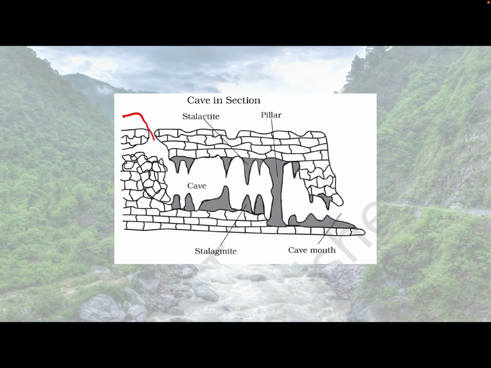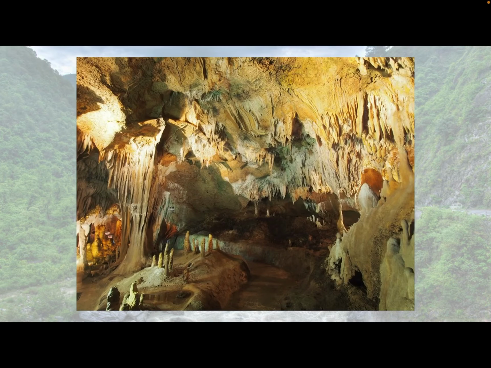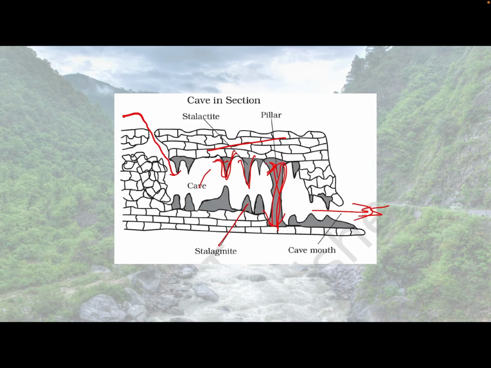Here the water moved and slowly ate up the lime, and this part is known as stalagmite, and this is also the cave mouth. Okay, from where the discharge happens, and this thing is being supported by this thing which is called a pillar. And the upper part, which has the sharper edges, which look like they are dripping down, like you can see in snow basically, right? So these are called stalactites. See here, these are stalactites, you can see. Okay, the sharper things, and the down thing is called stalagmite.